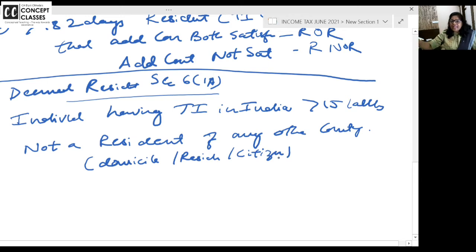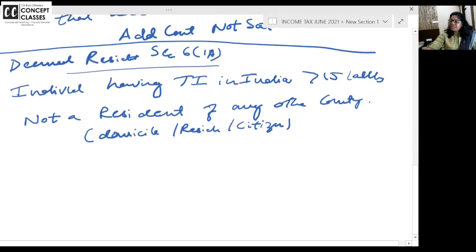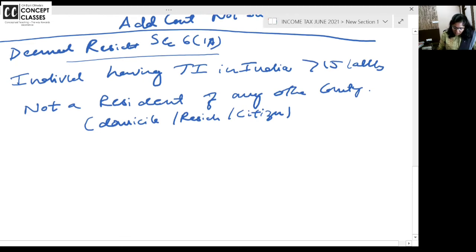You are not paying tax in any other country in the world. In India, you are having income above 15 lakhs. In that case, you know what? The number of days of stay is not even a discussion. Immaterial.